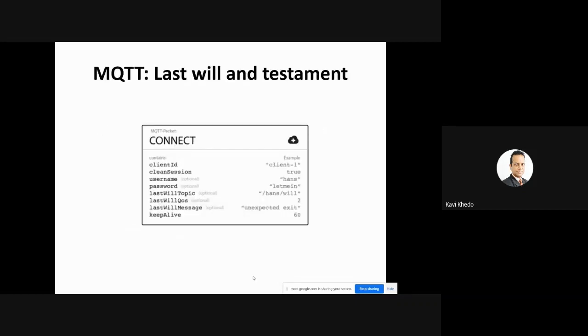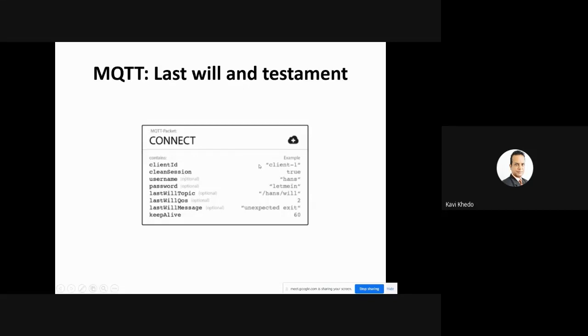This is an example. You know what a testament is? Last will and testament. Your testament is what you prescribe for when you die: what you are prescribing about your property, who should get your property, whatever. The same thing is happening here.